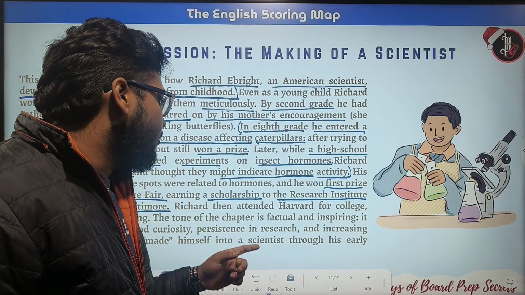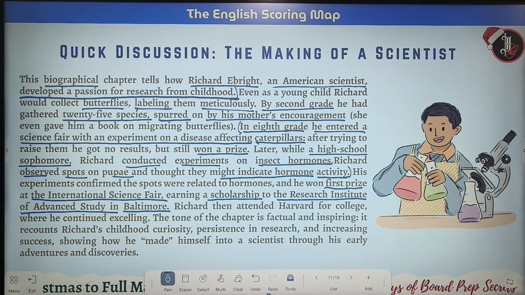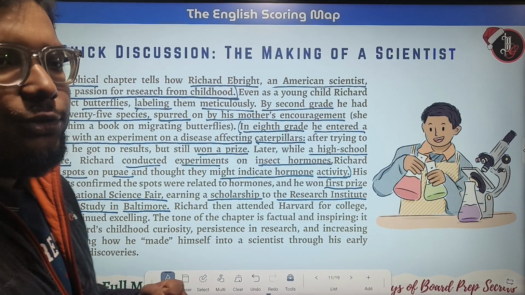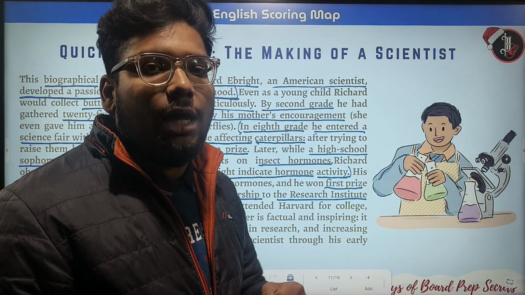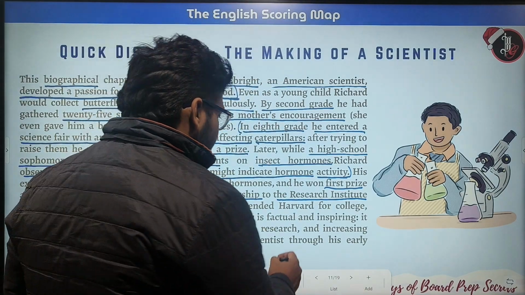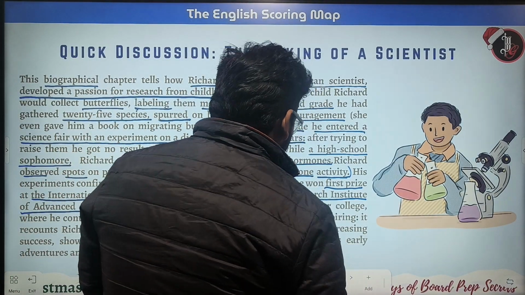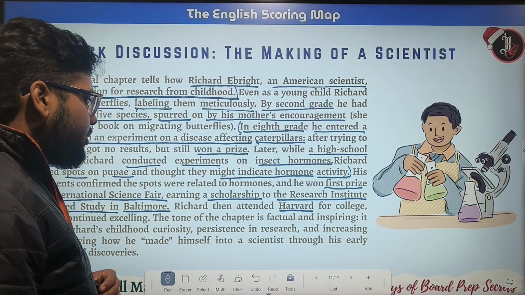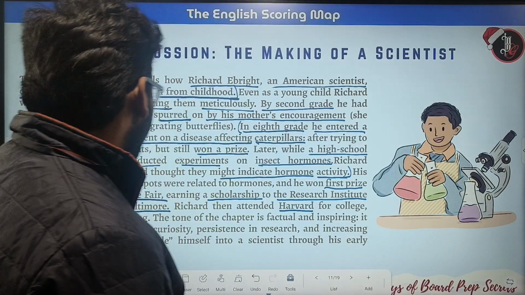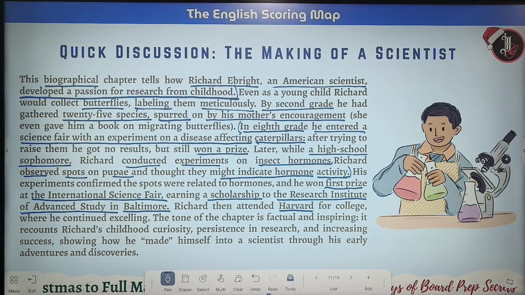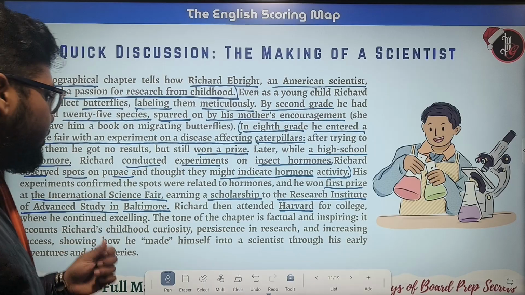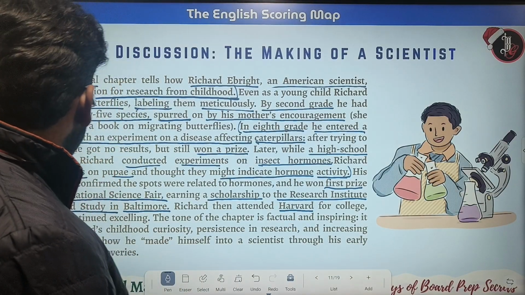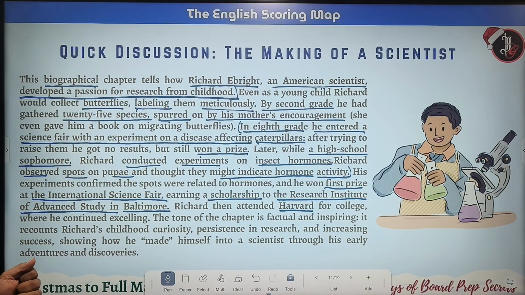Richard then attended Harvard for college, where he continued excelling. That's a very prestigious college, right? The tone of the chapter is factual and inspiring. It recounts Richard's childhood curiosity, persistence in research, and increasing success, showing how he made himself into a scientist through his early adventures and discoveries.